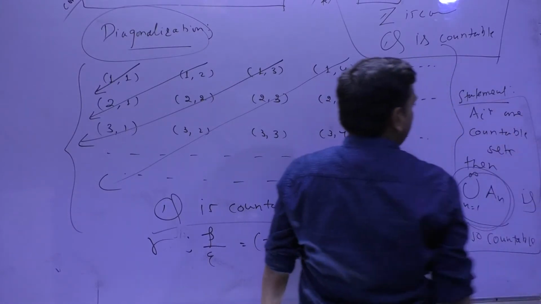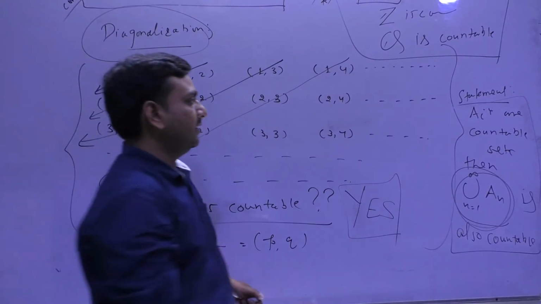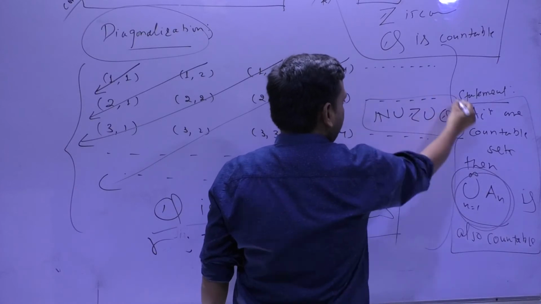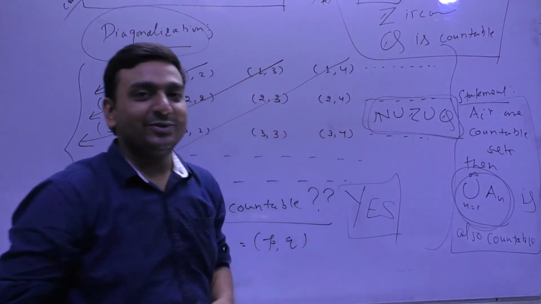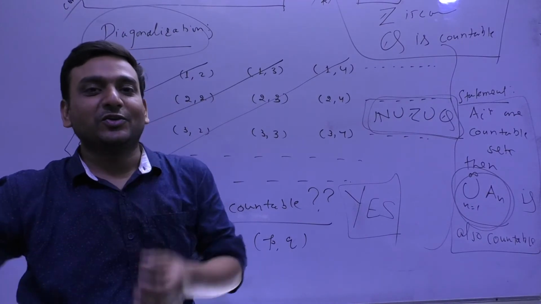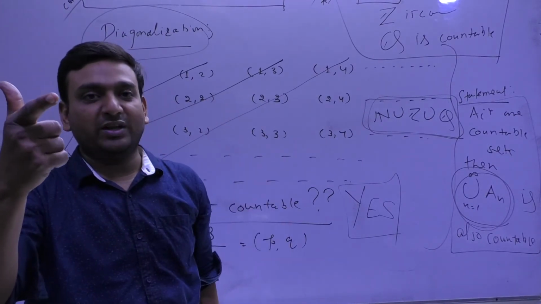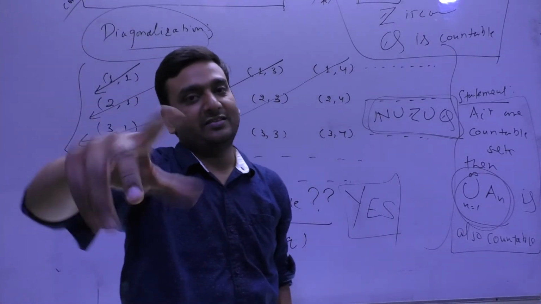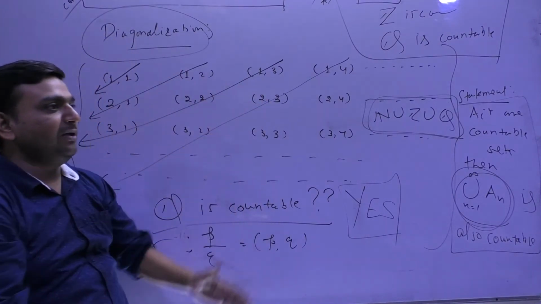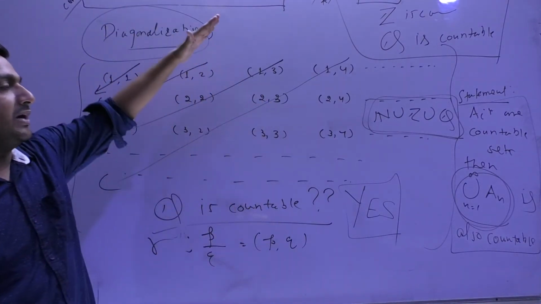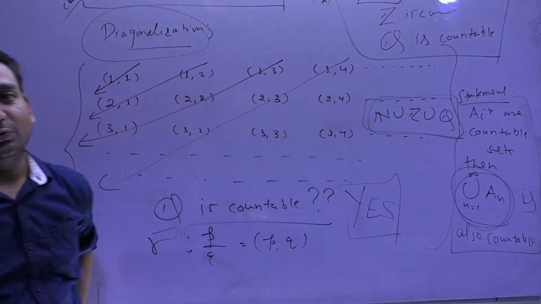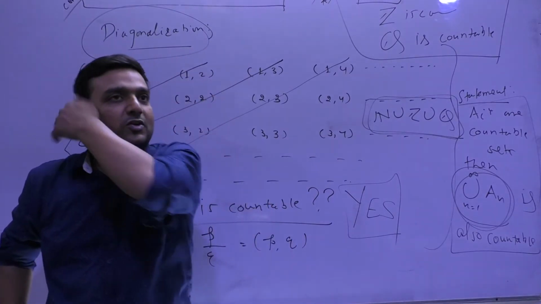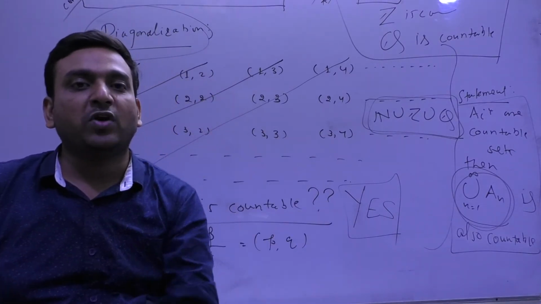So you can say N union Z union Q. If someone asks in the interview whether N union Z union Q is countable or not, you will reply yes, those are countable, because a union of countable sets is again a countable set, and the base is simply finding the bijection or defining the denumeration through diagonalization. Is that clear? So this is part 1 of countability.